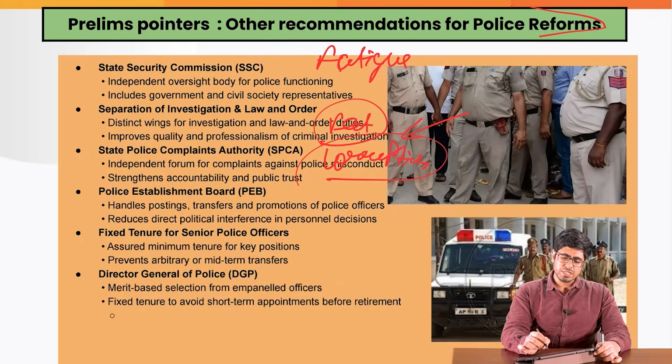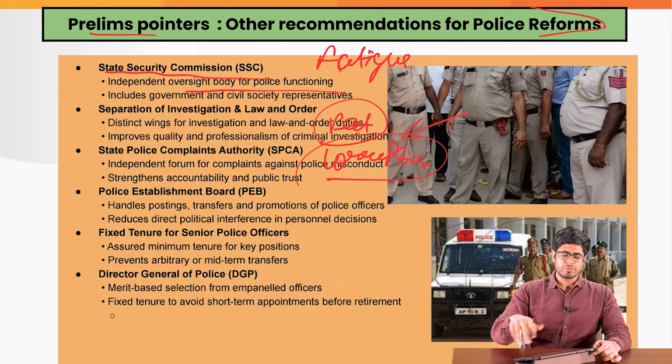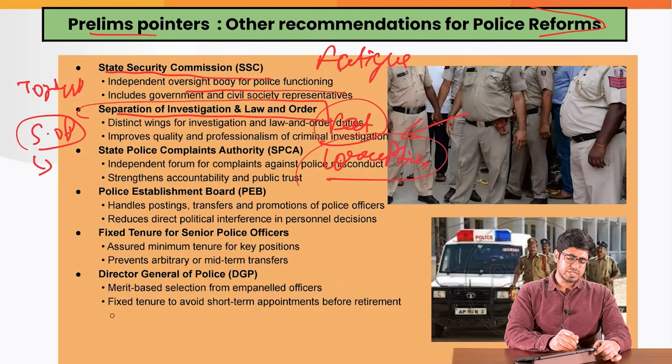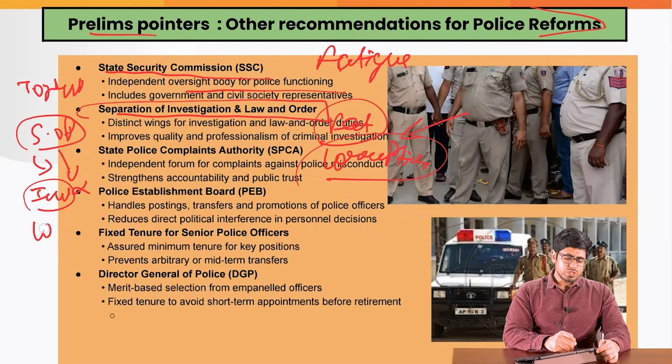Under the Prakash Singh judgment, the Supreme Court gave certain guidelines: there must be establishment of a state security commission, which would involve members of civil society also, acting as an oversight body over police functioning, for instance if police torture is happening in custody. There must also be separation of investigation and law and order, so that there is a separation of power. If the same body is enforcing law and order and the same body is investigating, then there are chances of collusion between them.